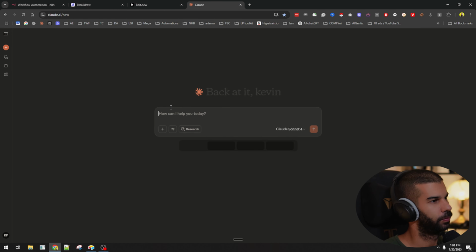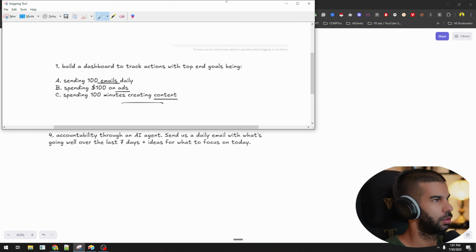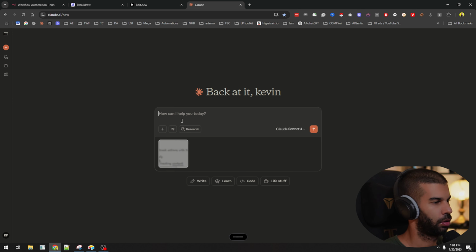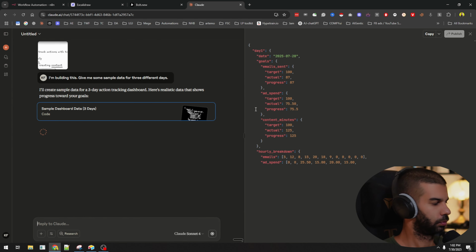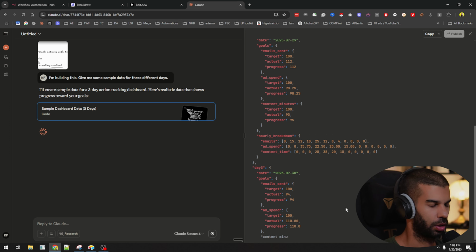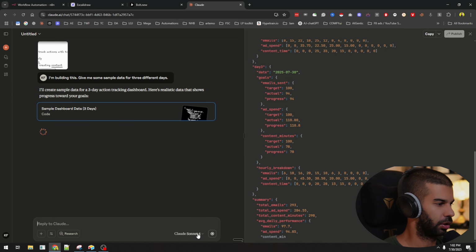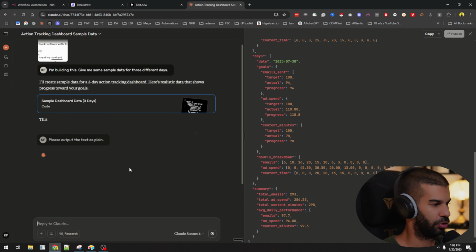I'm going to go to Claude and let's just say, I'm building this. Give me some sample data for 3 different days. Let's see what we get, so we have some data to play around with. Now the issue is that this is giving us the information in JSON format, which is going to be tough if we want to import this into our table. So let's stop this and say, please output as plain text.